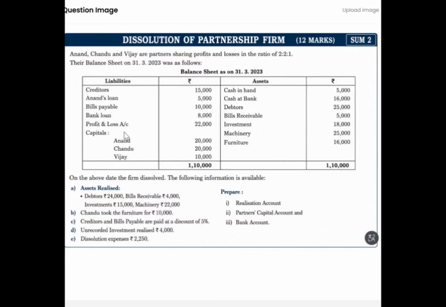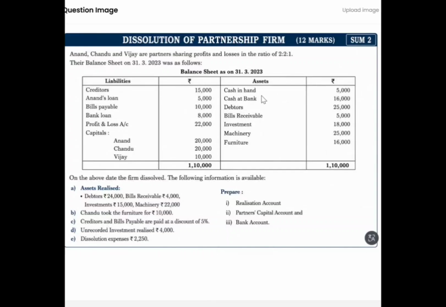Now the profit and loss account will be transferred to the partners' capital account and shared between the partners in their profit sharing ratio. And capitals of Anand, Chandu and Vijay will be the opening balance of partners' capital account. Cash in hand will go to the bank account.